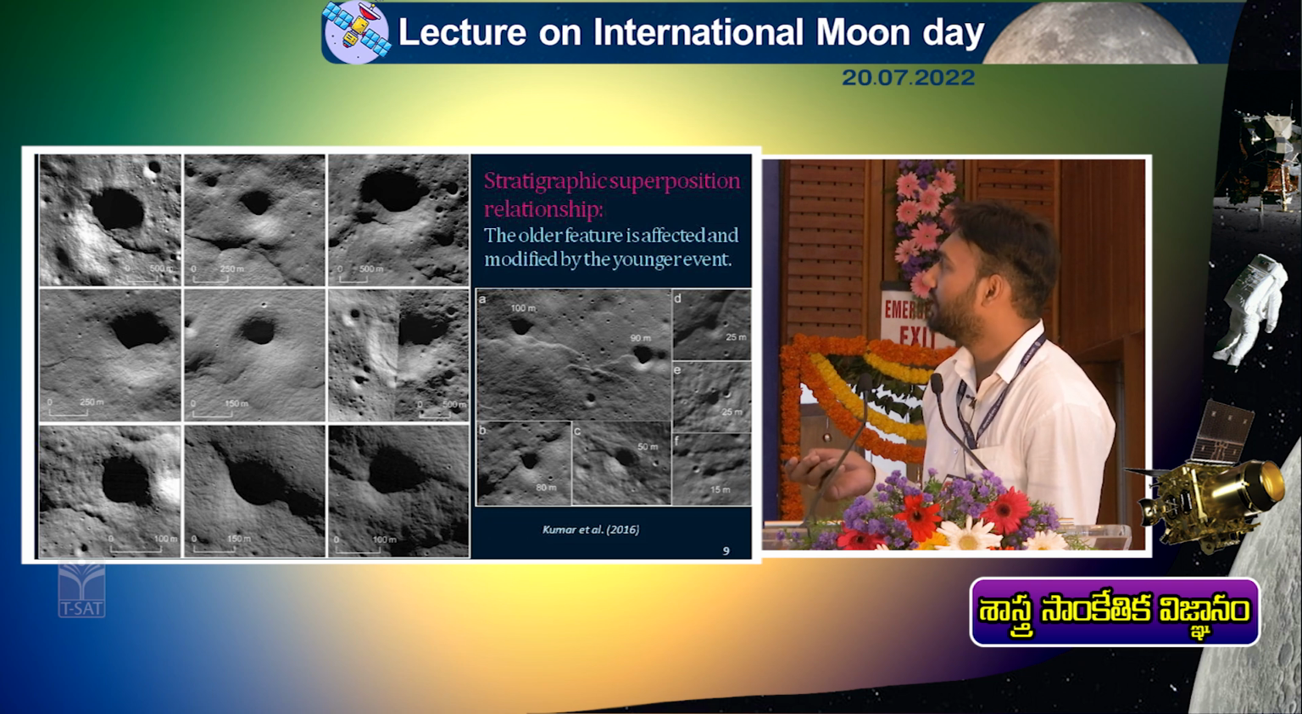Then from this magma ocean there is crystallization and differentiation. Like Earth is differentiated into crust, mantle and core, similarly, Moon is also differentiated. The denser elements went down and the lighter elements came up.